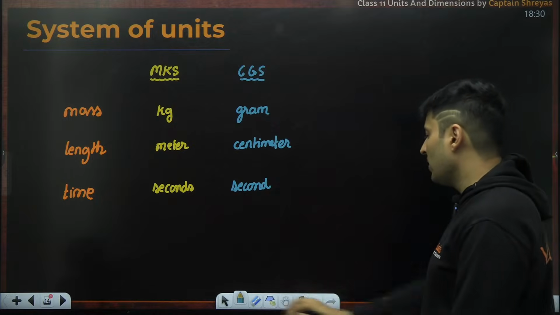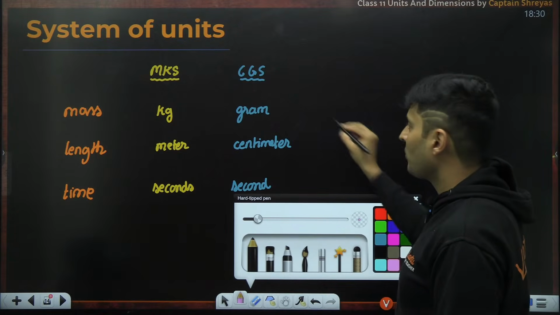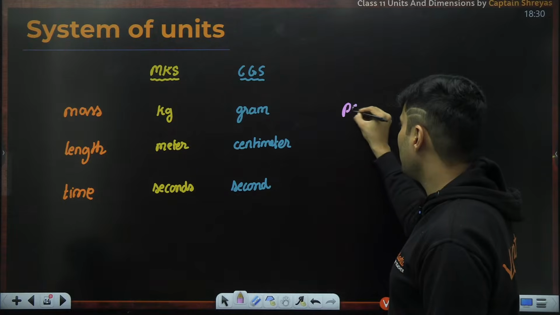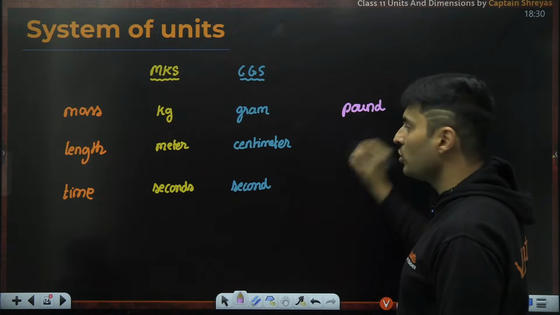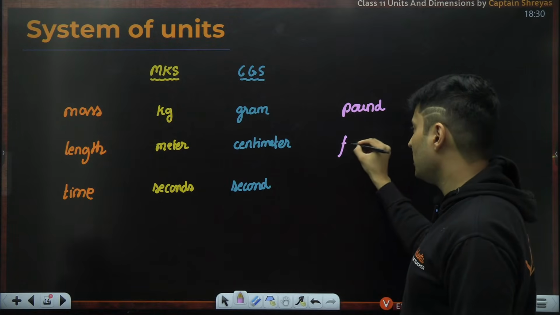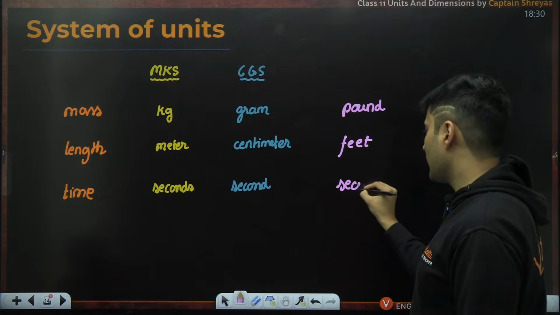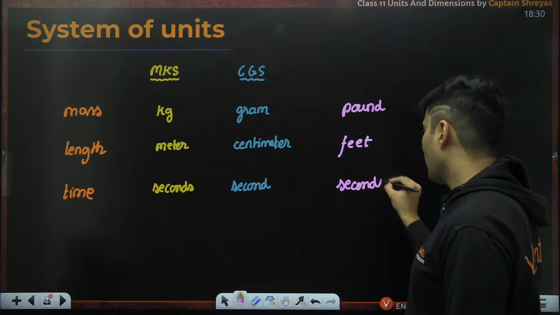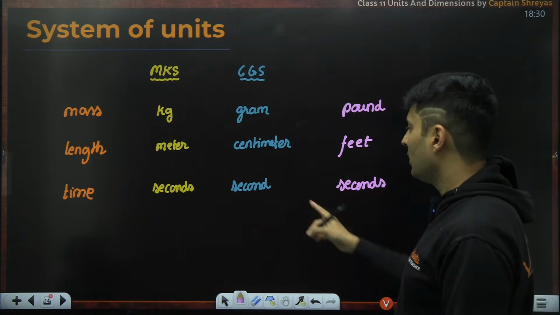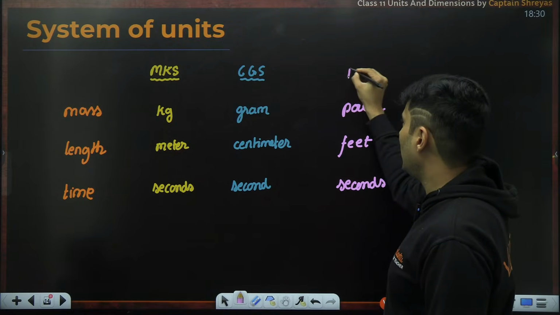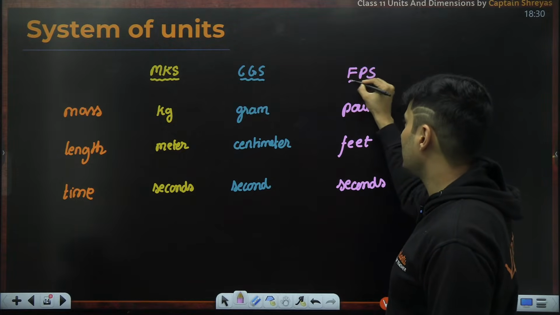Then in certain places you would have seen that the mass was measured basically in pounds. How many pounds do you weigh? The length was measured in how many feet it is. And the time was still measured in seconds. At least they agreed on time being measured in the same unit, and this was called the FPS system.